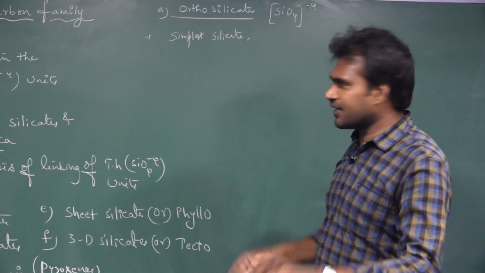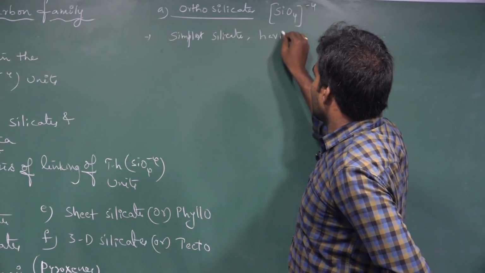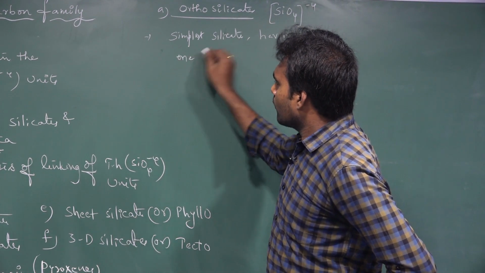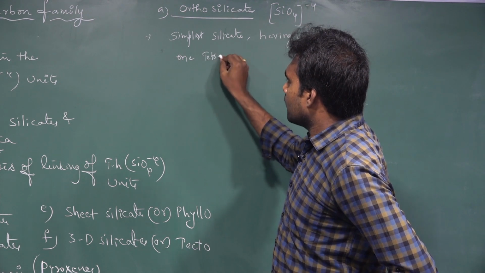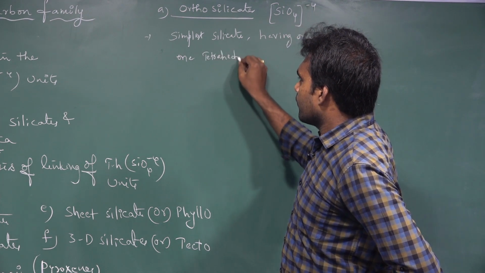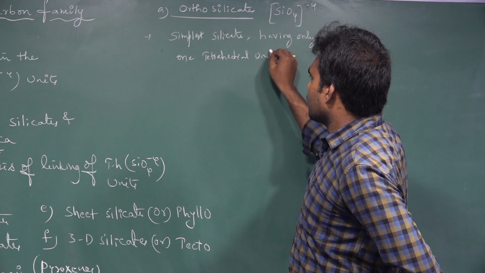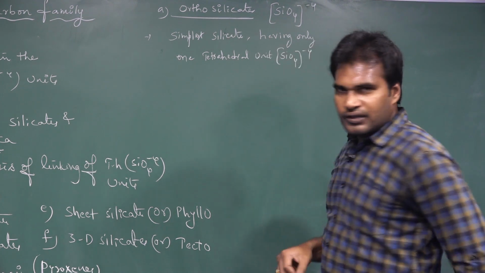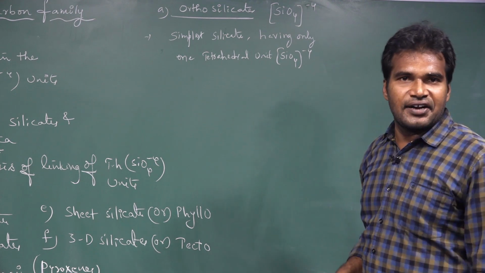It's the simplest silicate, having only one tetrahedral unit, that is SiO4 4-.